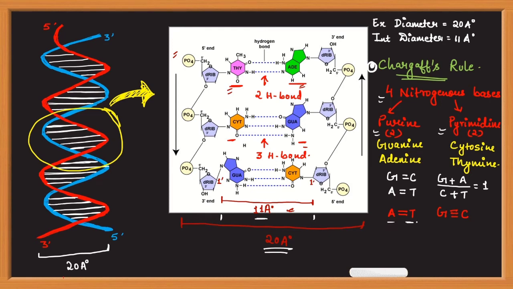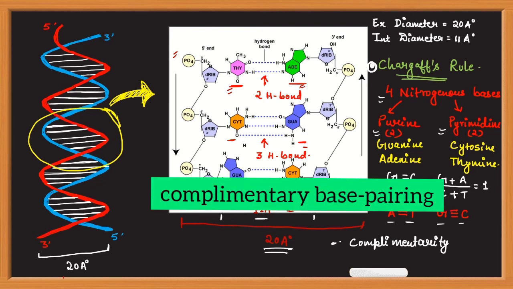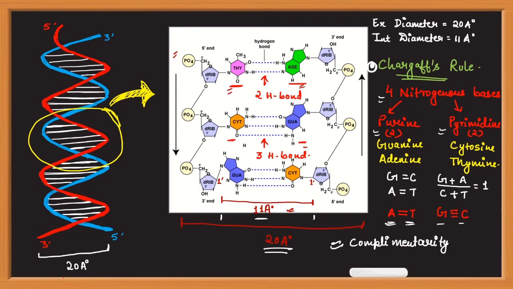Adenine will always bind to thymine and guanine will always pair with cytosine. So this forms a complementary rule, complementarity. Adenine will always pair with thymine of the opposite strand, and guanine of one strand of DNA will always pair with the cytosine of the opposite strand, like we can see here in the example. Thymine has been bonded with adenine, cytosine has been bonded with guanine, guanine has been bonded with cytosine. So there is always this complementarity.